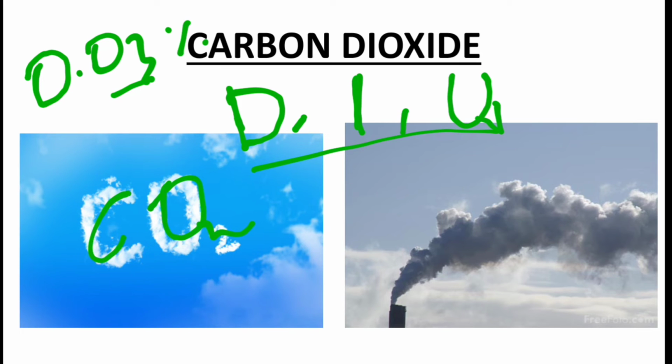This increases the Earth's atmospheric temperature. As a result, we get global warming, that is, the average Earth atmospheric temperature increases day by day.